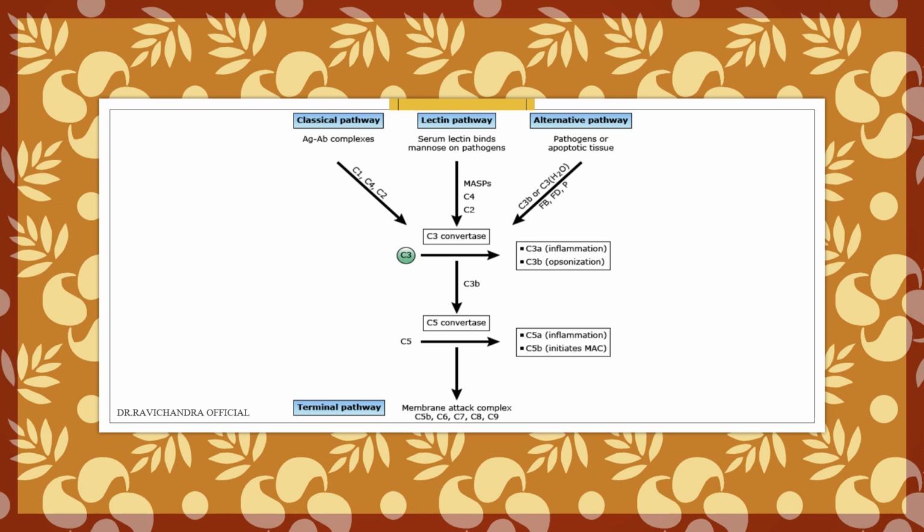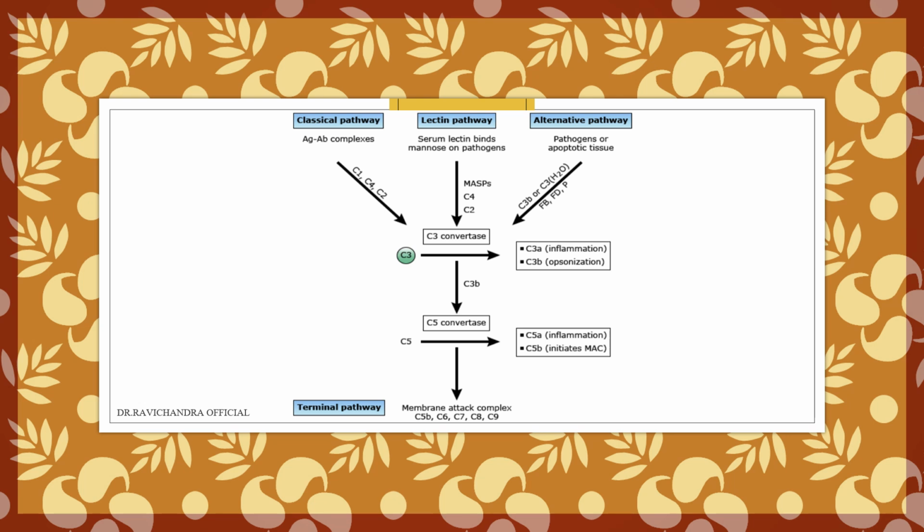Classical pathway involves antigen antibody complex formation resulting in C1 fixation, which will help in C3 cleavage. Lectin will bind to mannose in the lectin pathway and result in C3 cleavage. In the absence of antibodies, the alternative pathway results in cleavage of C3.